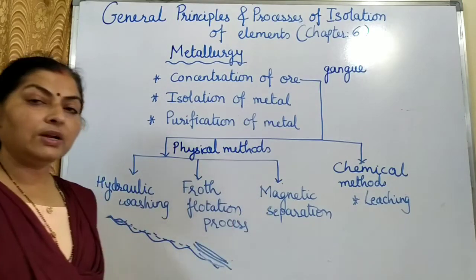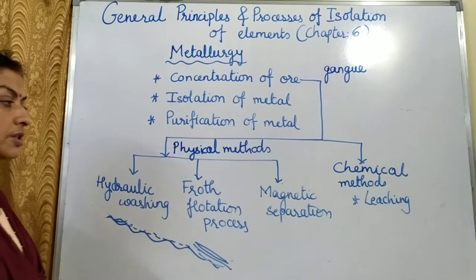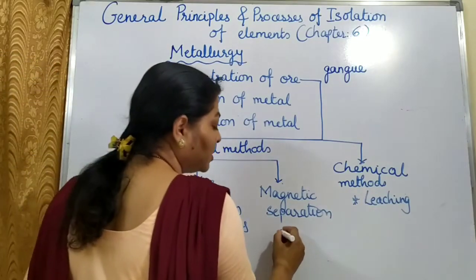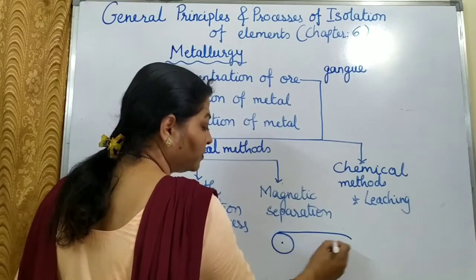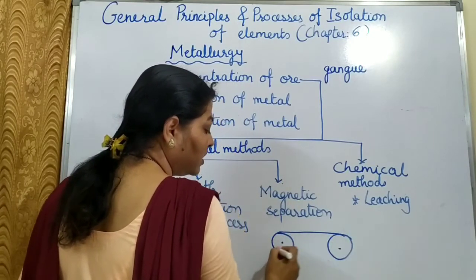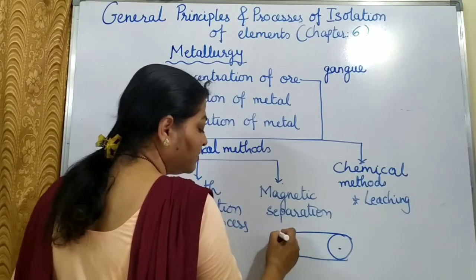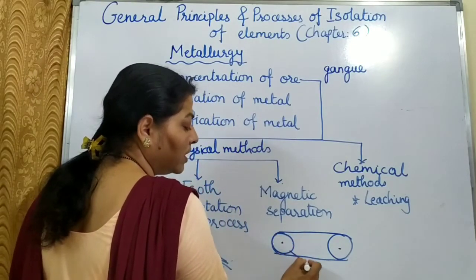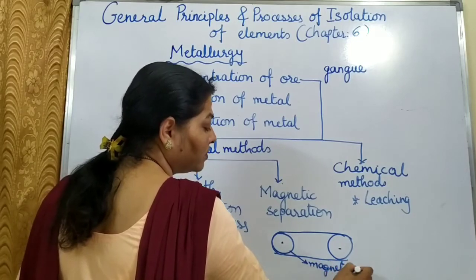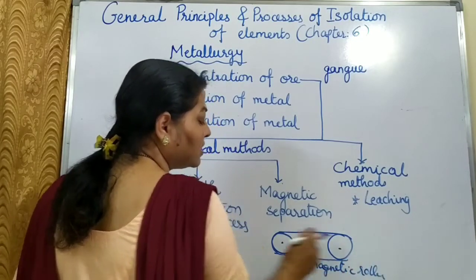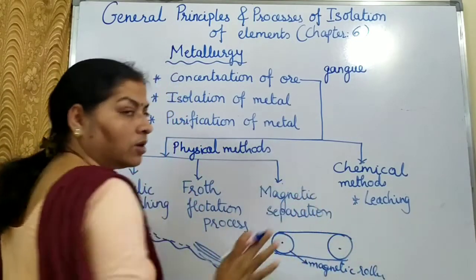Let us see the last one also, then we will discuss the froth flotation process. In the magnetic separation, there is a conveyor belt which is attached to a roller. Here one roller, here another roller. Now this belt moves on to this roller, and this is a magnetic roller. Means this wheel is a magnet and this is a non-magnet.